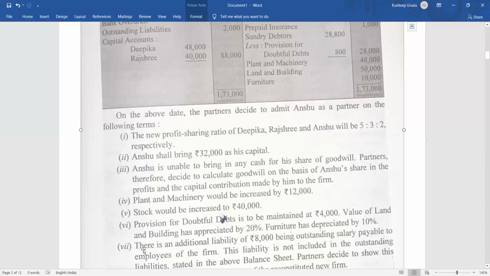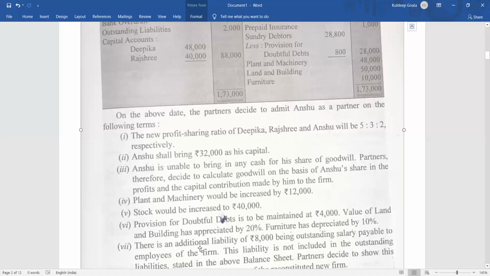Then comes the next one. There is an additional liability of 8,000, being outstanding salary. Outstanding salary of 8,000 was there. What happened? It is payable to an employee of the firm. The liability is not included in the outstanding liability. It has not been stated, it has not been given in the outstanding liability.